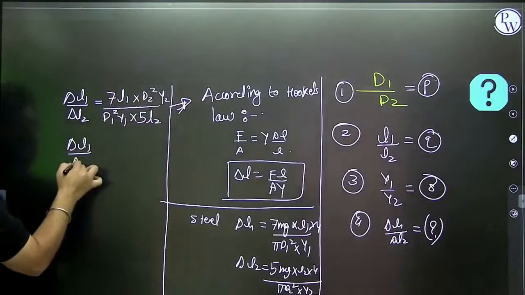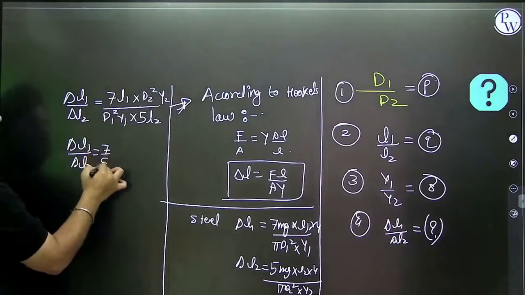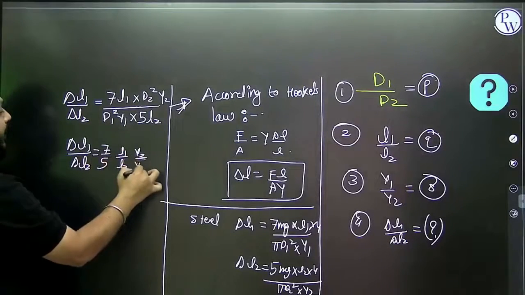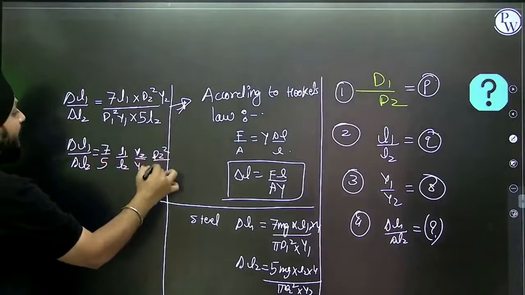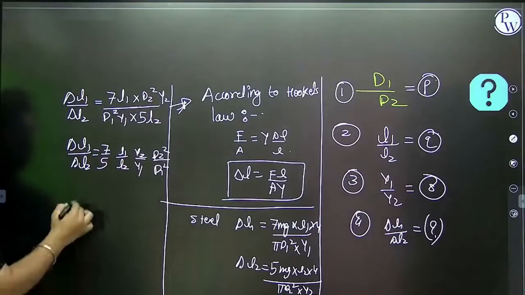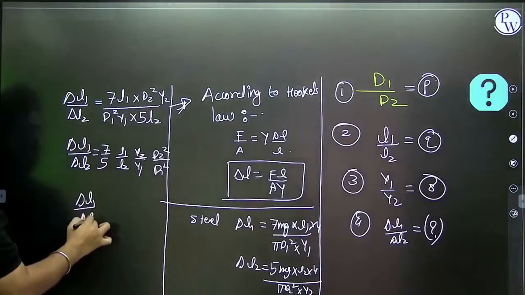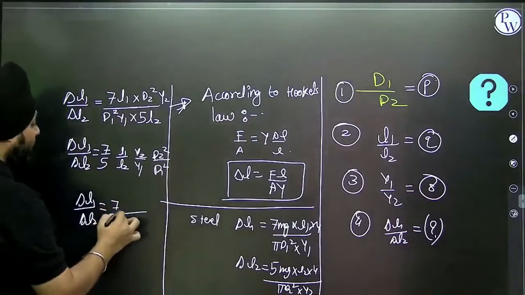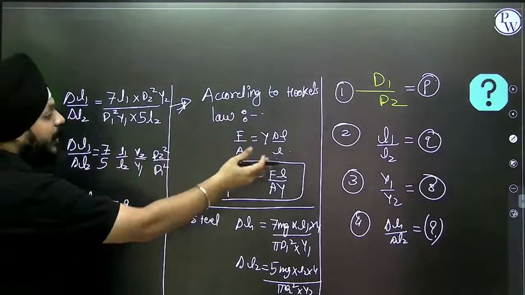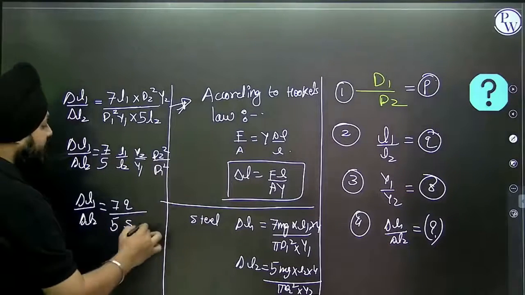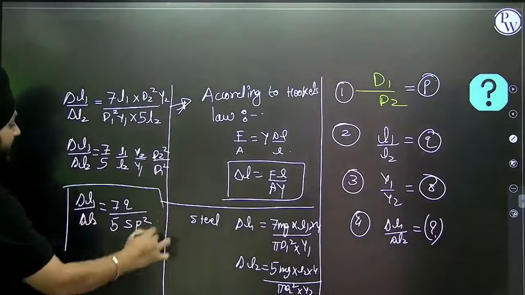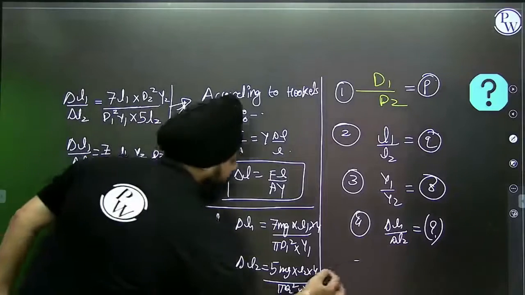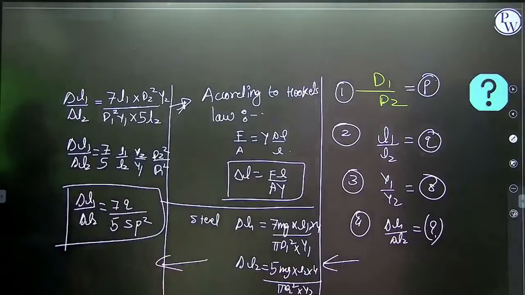So delta L1 by delta L2 is 7 by 5, L1 by L2 is Q, Y1 by Y2 is S, so it is divided by S, P square. This will be our answer, 7Q by 5 P square S.